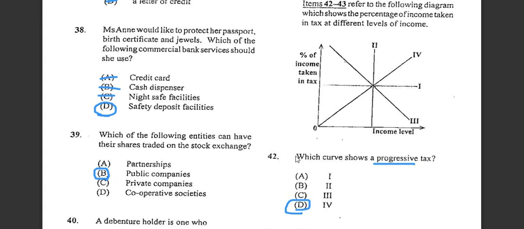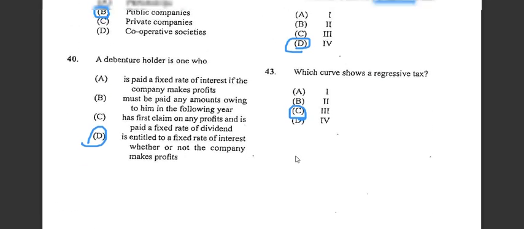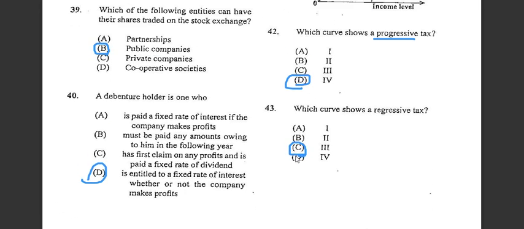Alright, number 39 now. It says which of the following entities has shares traded on the stock exchange. Therefore, we have seen that public companies are where traded stocks would be exchanged.